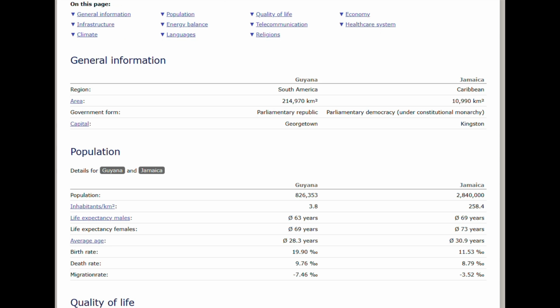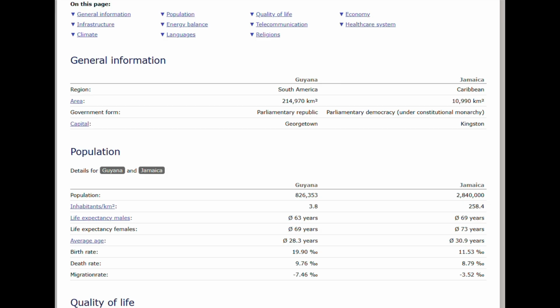So obviously there's a population difference where Guyana has 826 million people and Jamaica has 240 million people. And inhabitants per kilometer is much higher in Jamaica than Guyana. The life expectancy is a bit shorter in Guyana compared to Jamaica when you're looking at the men and the women, and the average age is definitely younger in Guyana in comparison, where the average age is 28.3 compared to Jamaica's 30.9. The birth rate percentage is a lot higher in Guyana than Jamaica, which is interesting.